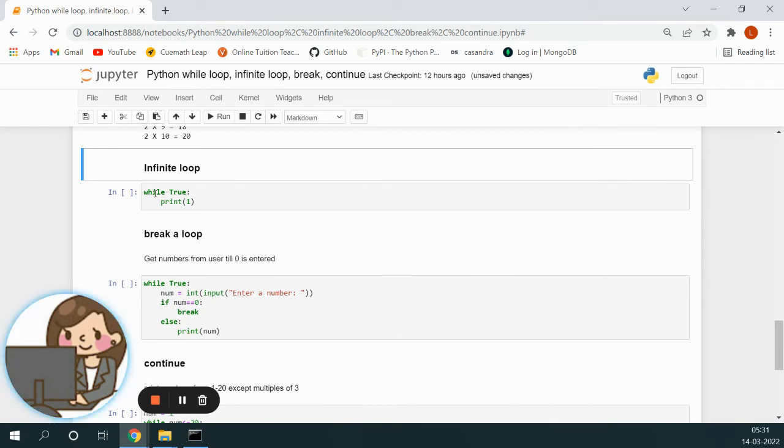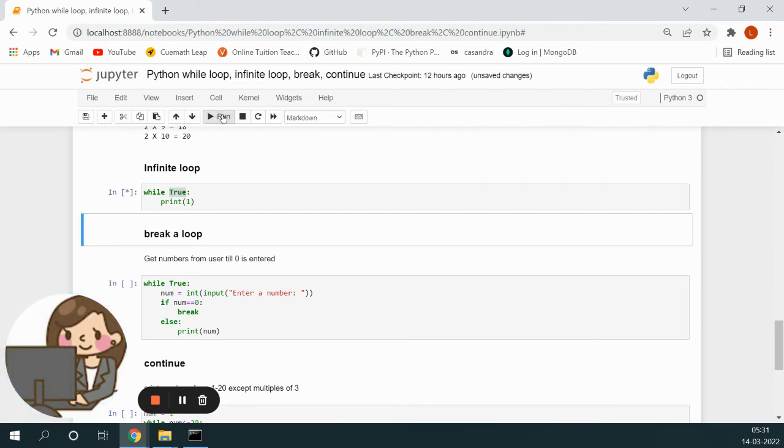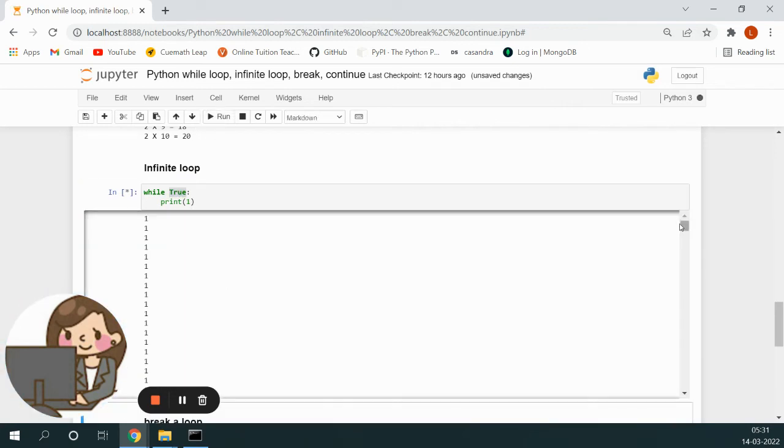Now, while repeats itself when this condition is true, right? But suppose I give the condition as true itself. Then what happens? It just goes on printing whatever was inside it, because the condition itself we gave as true.